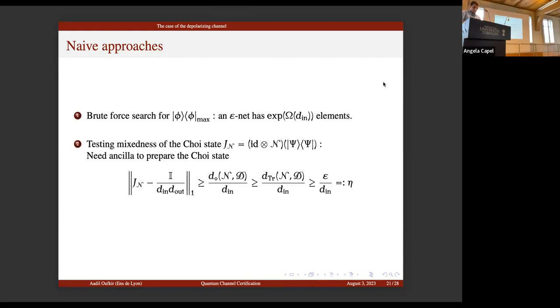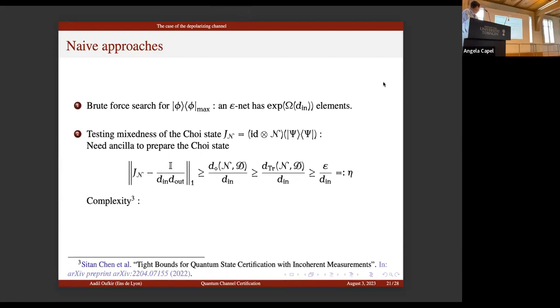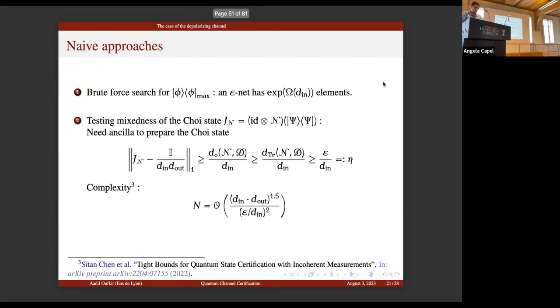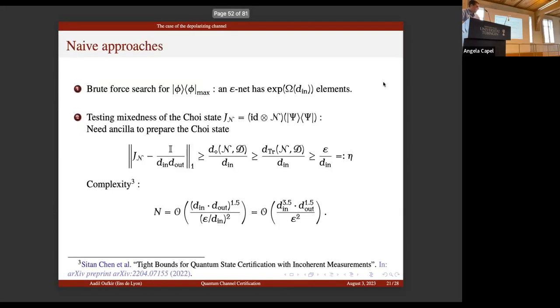So we can use this, and then use the result of sequence chain average, which says that we can test mixedness with complexity d to the power 1.5 over epsilon squared. But now d is the dimension of the Choi state. This is d in times d out, and the new precision parameter is epsilon over d. This gives complexity d in to the power 2.5 times d out to the power 1.5 over epsilon squared, which is suboptimal as you see.